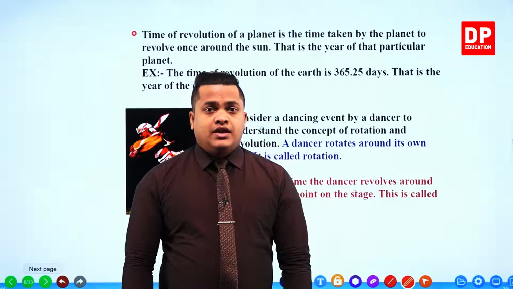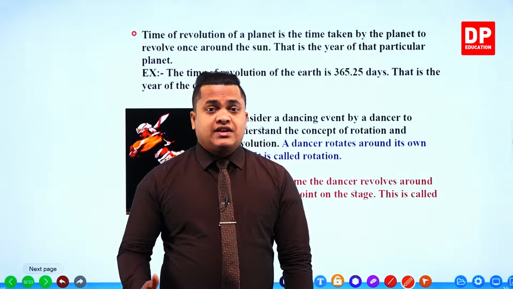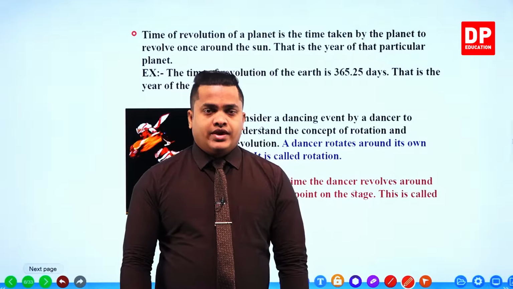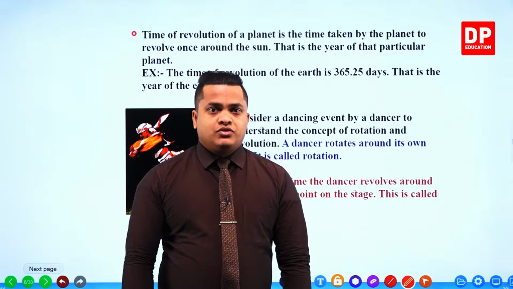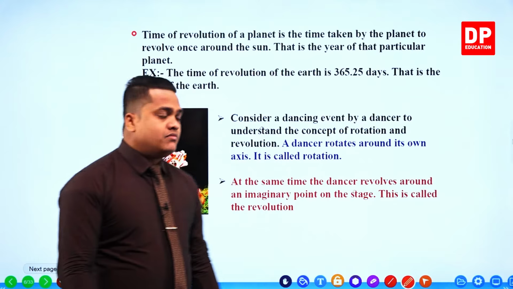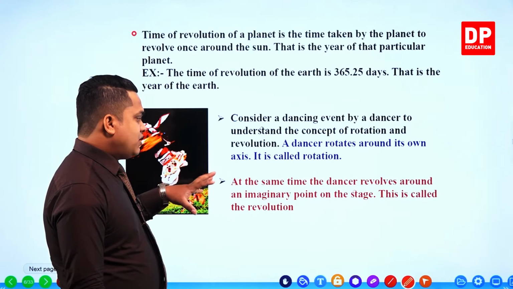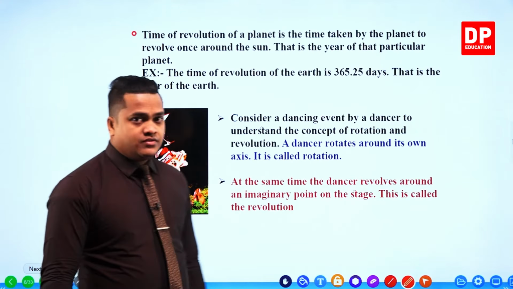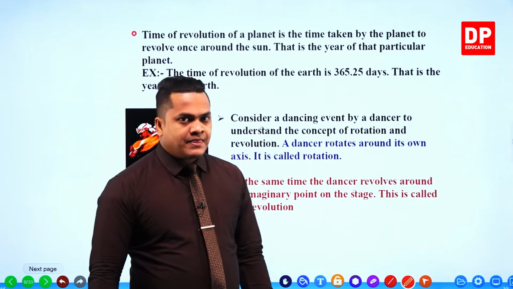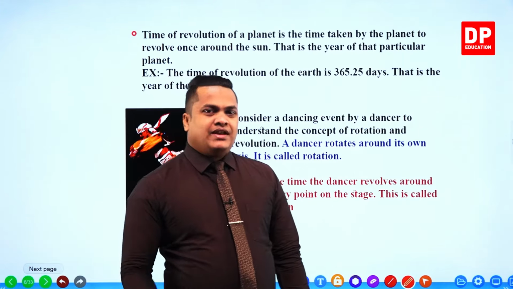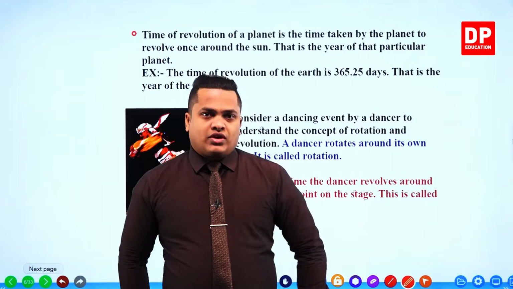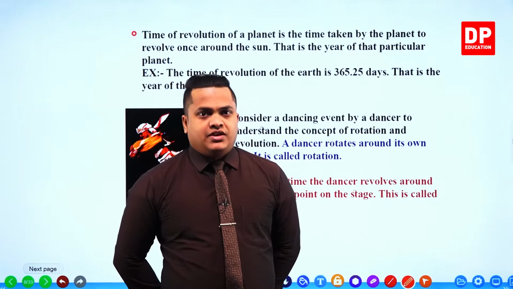It is called a revolution. So when I come to our next passage, we'll discuss the revolution in detail. Up to now, you just think of completing one cycle or rotating around a different object.